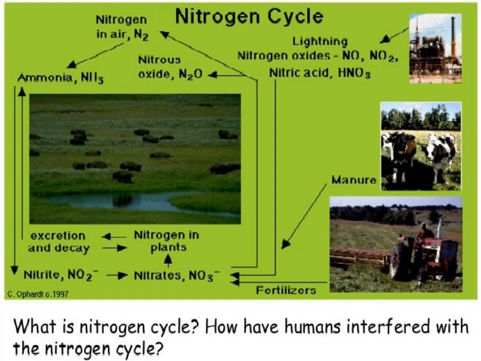In this picture, you can observe the atmospheric nitrogen in air gets converted into ammonia. From the ammonia to nitrite, nitrite to nitrate, then nitrate again to atmospheric nitrogen.